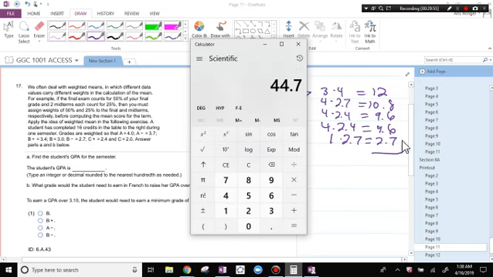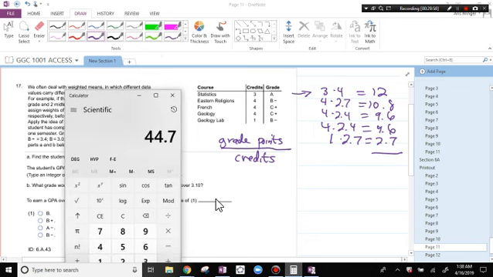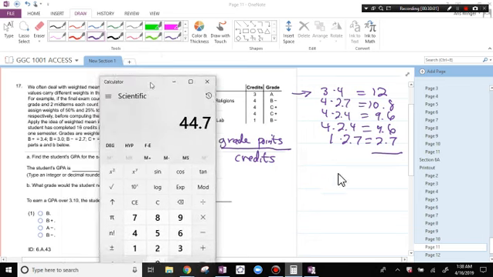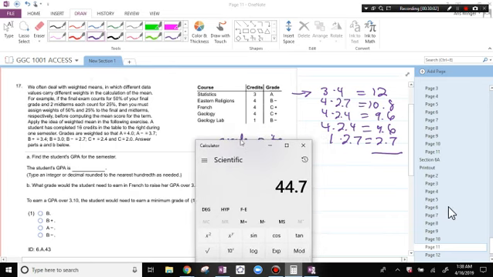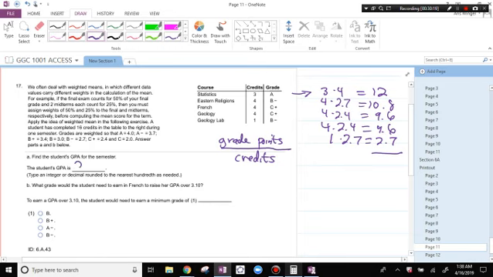And then how many credits was this person taking? It's 12, 15, looks like it's 16 credits. So divided by 16, what are we rounding to? We're rounding to 2 decimal places, to the nearest hundredth, 2.79 GPA.